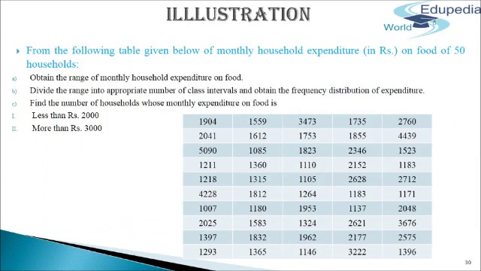Let us now discuss one illustration. From the following table of monthly household expenditure on food of 50 households: A. Obtain the range of monthly household expenditure on food. B. Divide the range into an appropriate number of class intervals and obtain the frequency distribution of expenditure. C. Find the number of households whose monthly expenditure on food is less than 2,000 and more than 3,000.